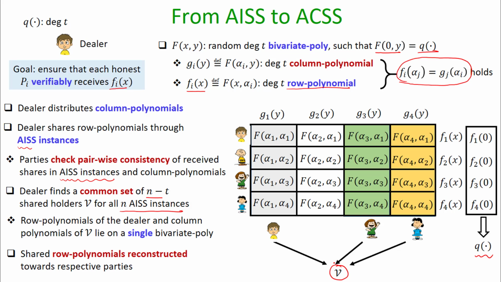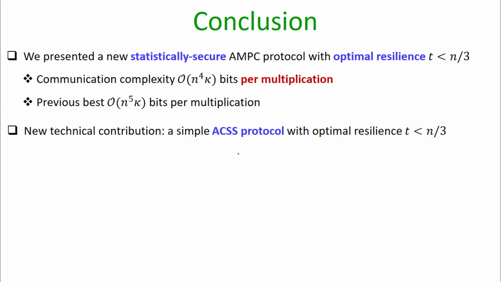So once such a set V is found, the dealer publicly announces it, and then each of the row polynomials is designatedly reconstructed towards the respective shareholders. So f1(x) will now be reconstructed towards the first shareholder, f2(x) towards the second shareholder, and so on. I refer to the paper for the full details.